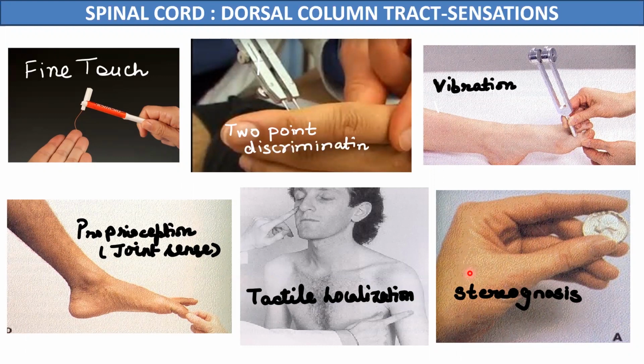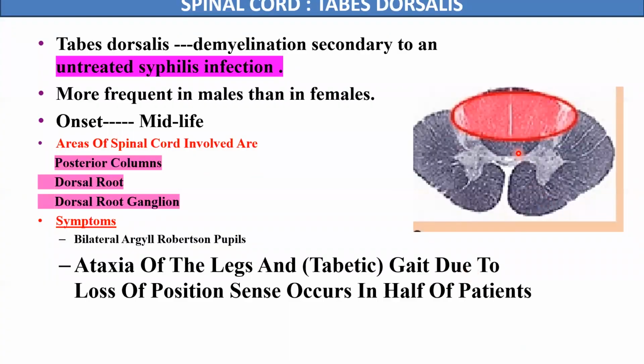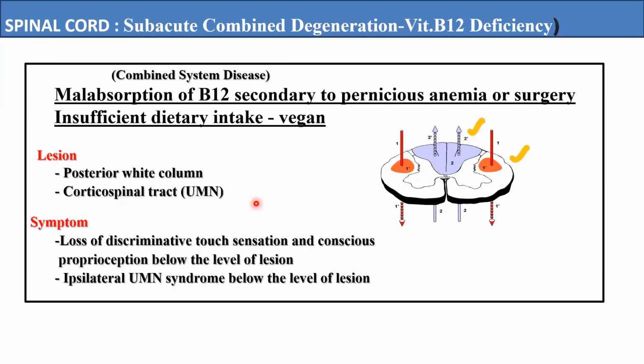Now some applied anatomy related to the posterior column tracts. They can be involved in tabes dorsalis, which is the third stage of syphilis infection, where the posterior columns, dorsal roots or dorsal root ganglia may be involved. The second disease in which the posterior columns are involved is dietary deficiency of vitamin B12, where along with the posterior columns, the corticospinal tracts are also involved.